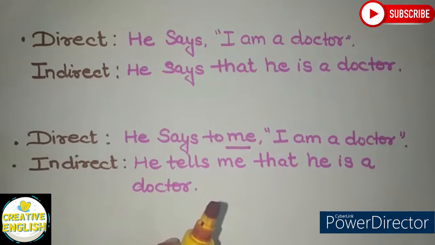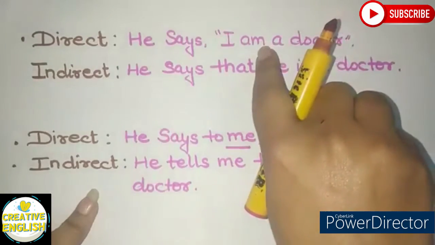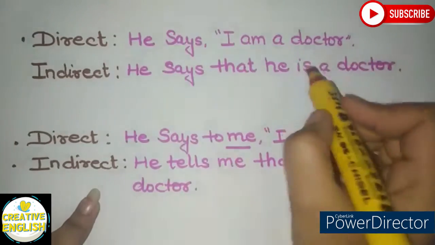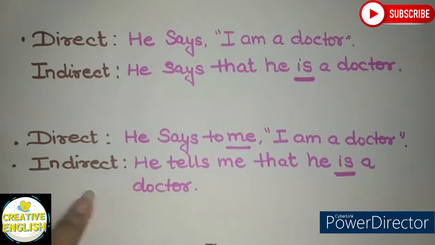Here, let me tell you one more thing. You must be thinking that if my direct speech is in present tense, I should convert the tense. Exactly. But if the reporting verb is in the present tense, the tenses of the direct speech do not change.